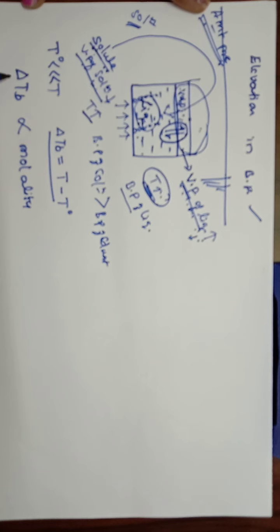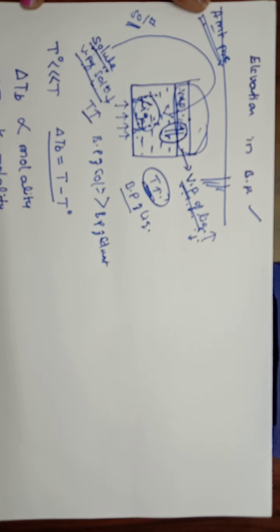That means the elevation in boiling point is proportional to molality. So if you want to remove this proportionality sign, we have to introduce one constant. So delta TB is equal to Kb into molality.